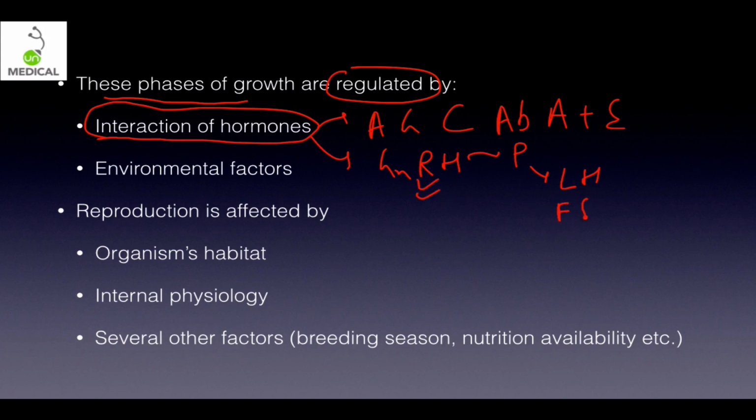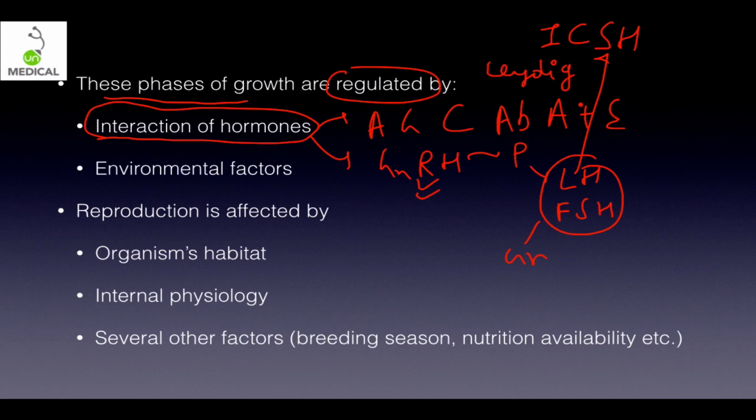Then the pituitary releases LH and FSH, that is, the gonadotropins: follicle stimulating hormone and luteinizing hormone. LH in the case of males is also called interstitial cells stimulating hormone, ICSH, because it acts on Leydig cells to release testosterone. And FSH also causes the release of estrogen in females. So finally the interaction of these hormones plus growth hormone makes us grow.